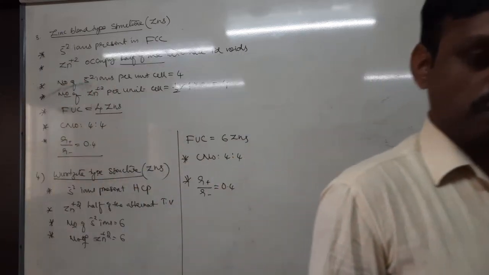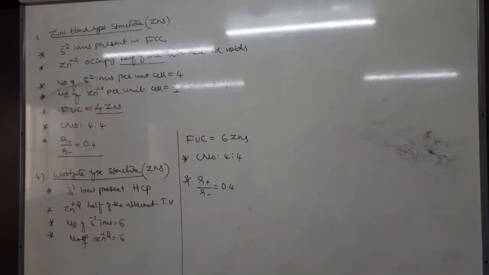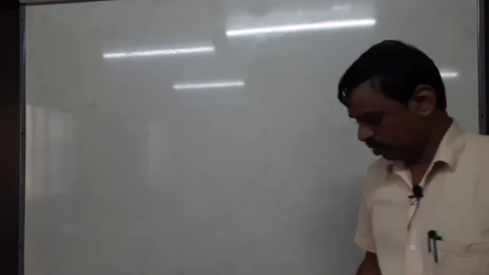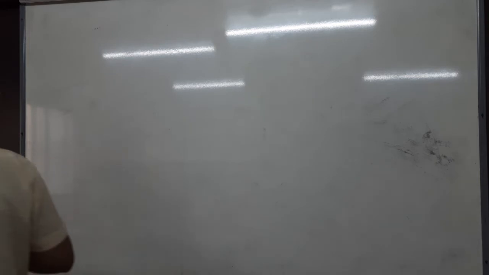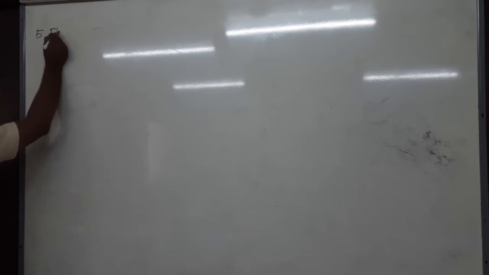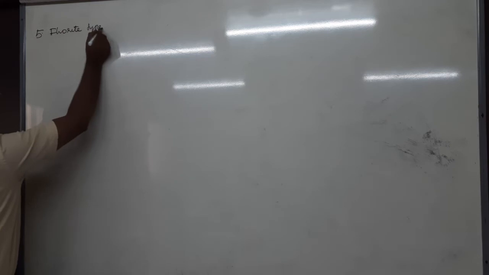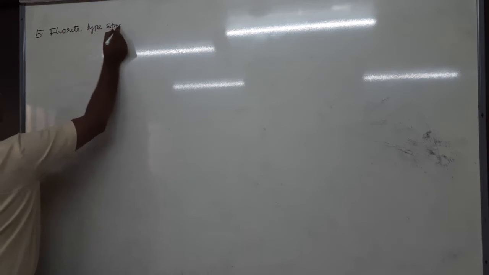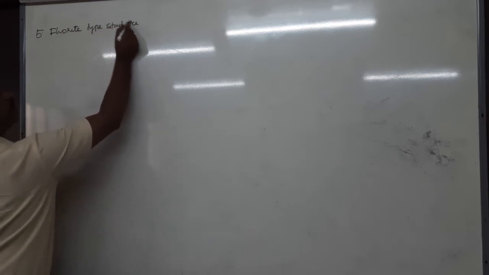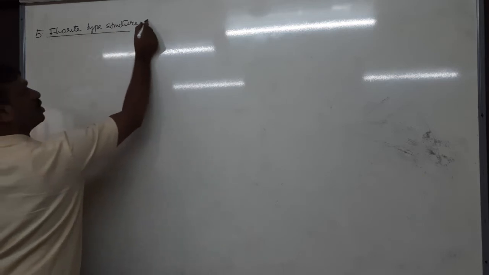Cesium fluoride radius ratio 0.88. Okay, better. Fluorite type structure. What is the example for fluorite type?